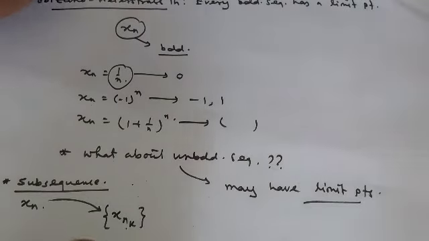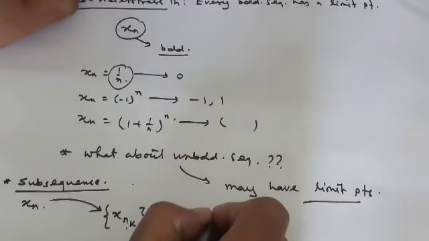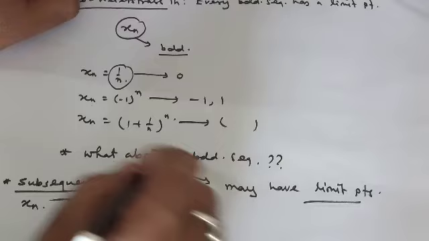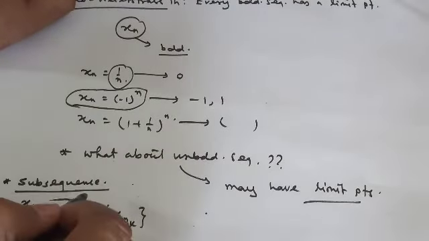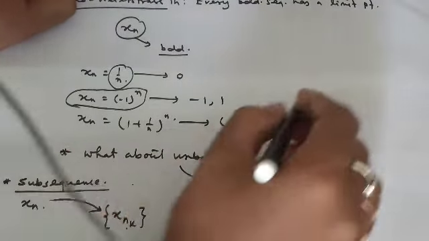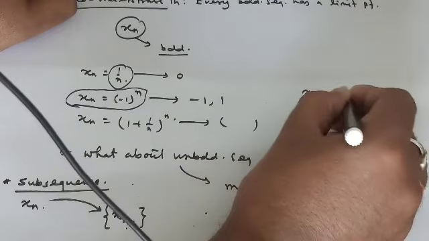For example, if you consider this example, xn equals minus 1 to the power n,